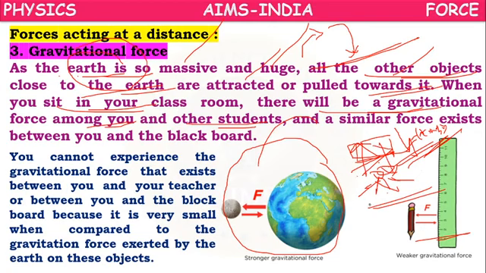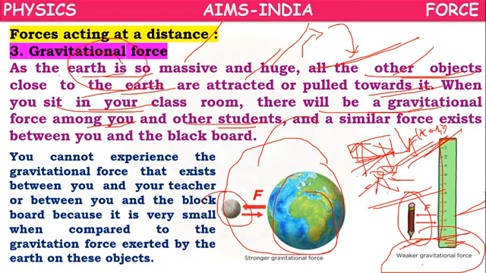But we should not say there is no gravitational force. Between a scale and a pencil, there will be a gravitational force, but very, very weak. Between the earth and other planets, or the earth and the moon, there will be a strong gravitational force because of their huge masses.